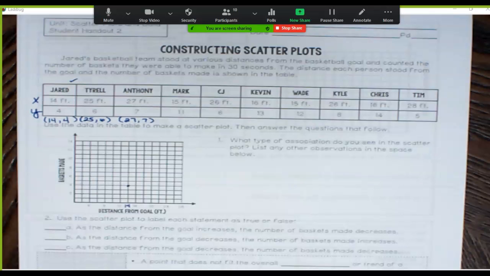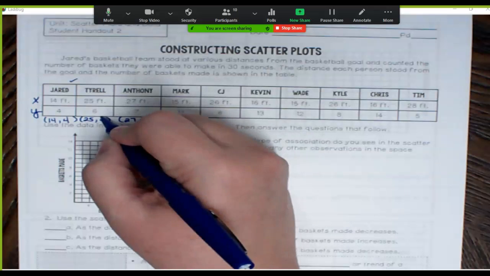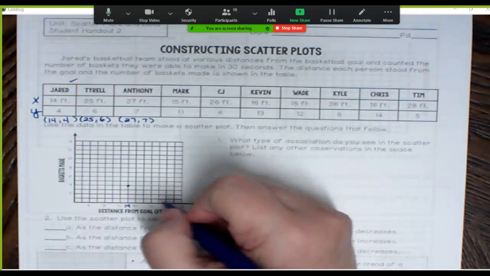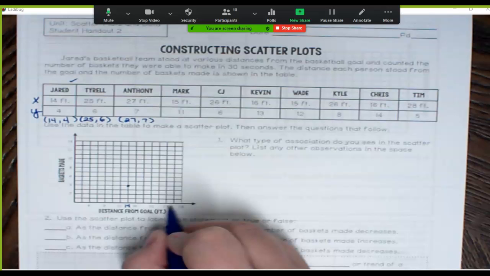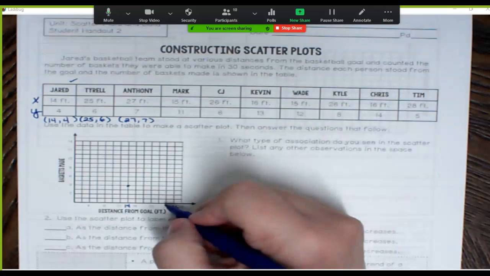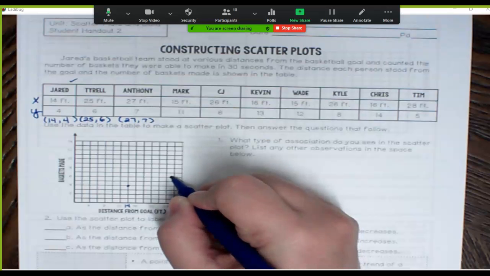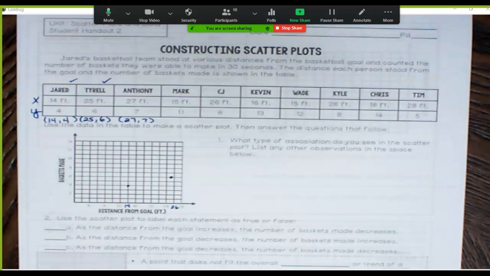Jared's plotted. Let's plot Tyrell. Over 25, up 6. Well, 24 is there. The next line is 26. So where would 25 be? In between. So 25, up 6, right about there. Can you plot the rest of them? Yeah. All right, I'm going to pause the video so we can plot.